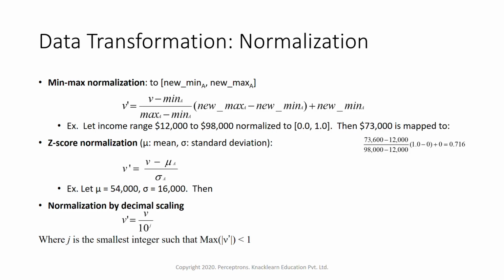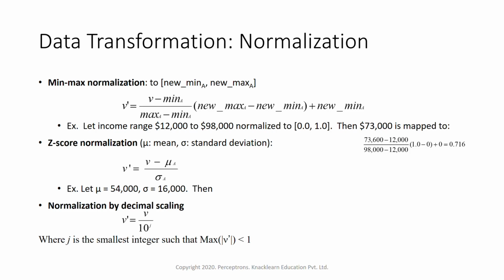So for that, this is the min-max normalization formula which is given. That is the new value. To find out that normalized value, v dash is given as value minus min of A, divided by max of A minus min of A. So that is nothing but the value which we want to normalize. We have to take that, that is 73,000. Suppose we want to normalize 73,000. We want to bring this 73,000 to a scale of 0.0 to 1.0.